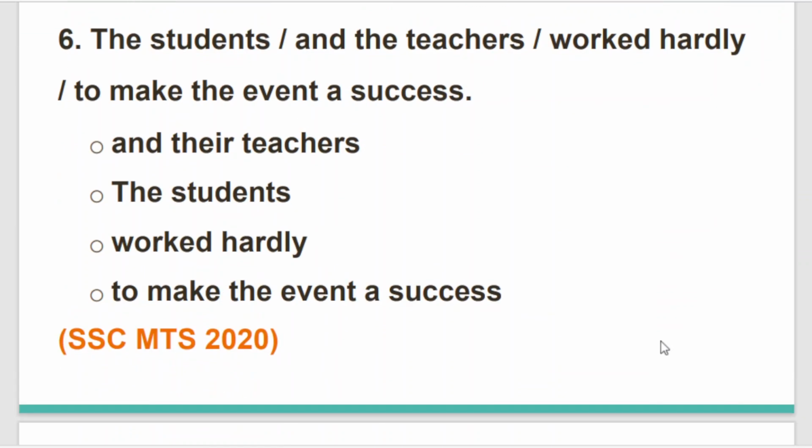Moving to the next question. The sixth question for today's class, which is a question of SSC MTS 2020. The students and the teachers worked hardly to make the event a success. Now, this is another tricky question.